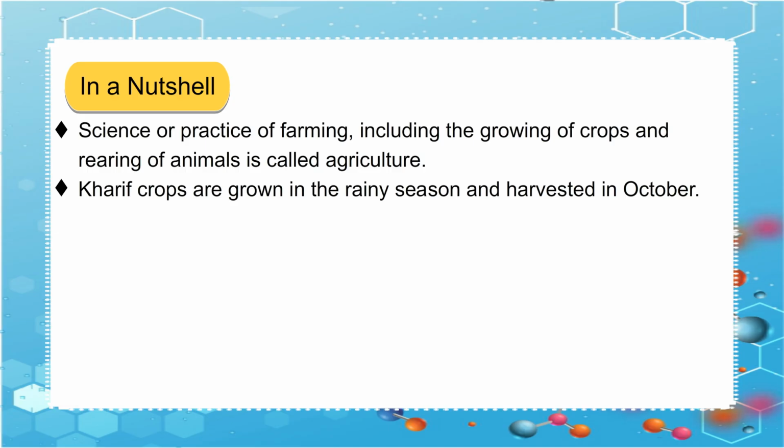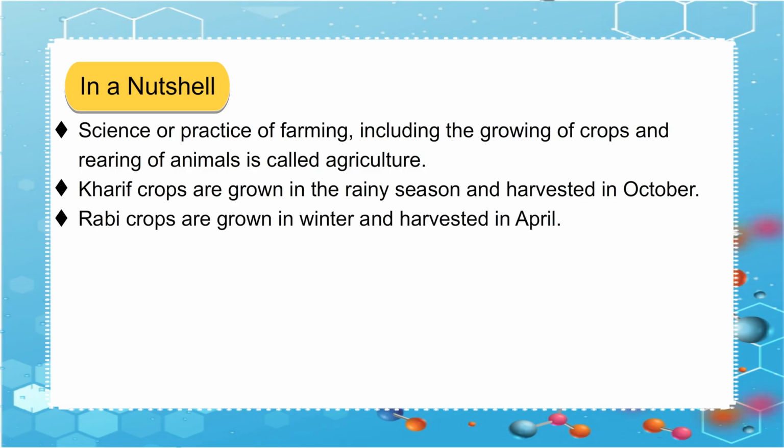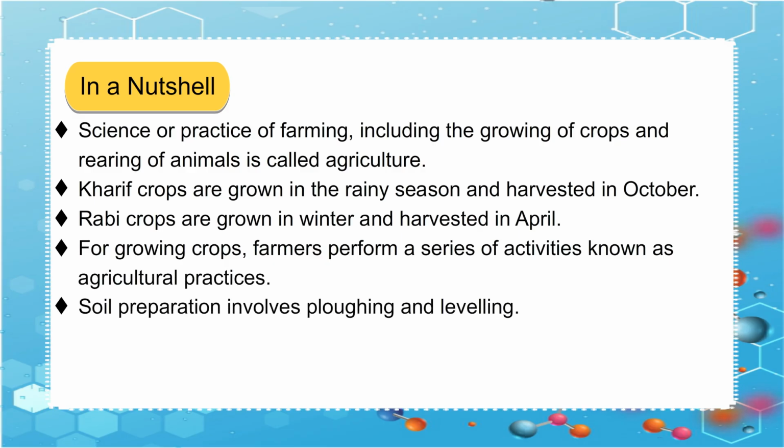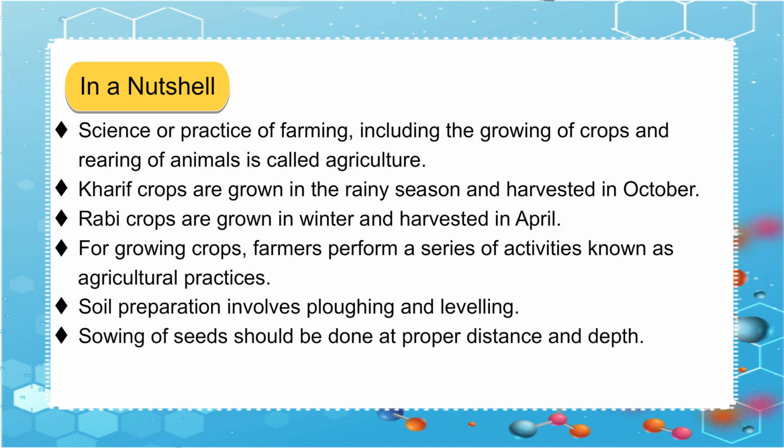Kharif crops are grown in the rainy season and harvested in October. Rabi crops are grown in winter and harvested in April. For growing crops, farmers perform a series of activities known as agricultural practices. Soil preparation involves plowing and leveling. Sowing of seeds should be done at proper distance and depth.